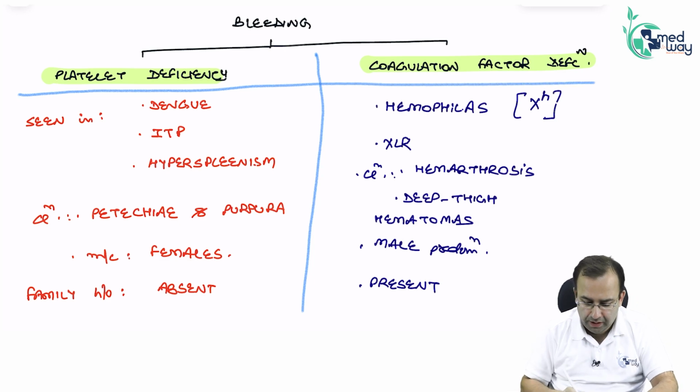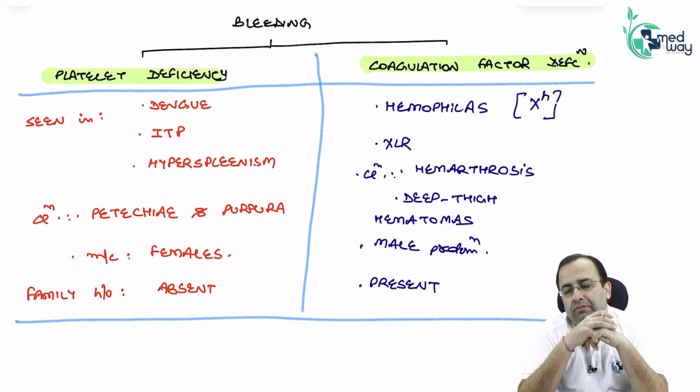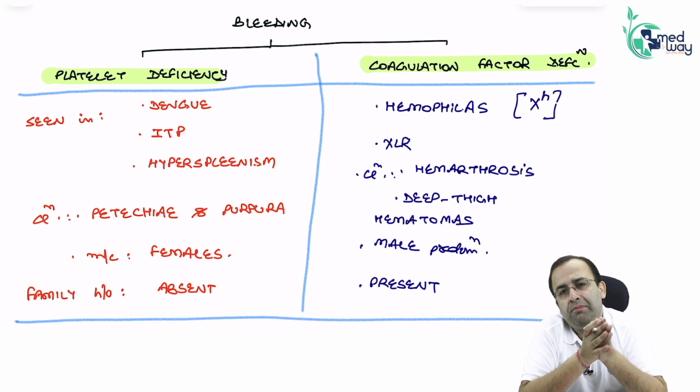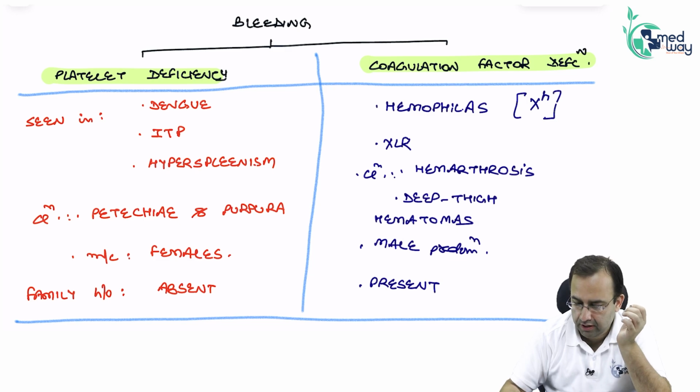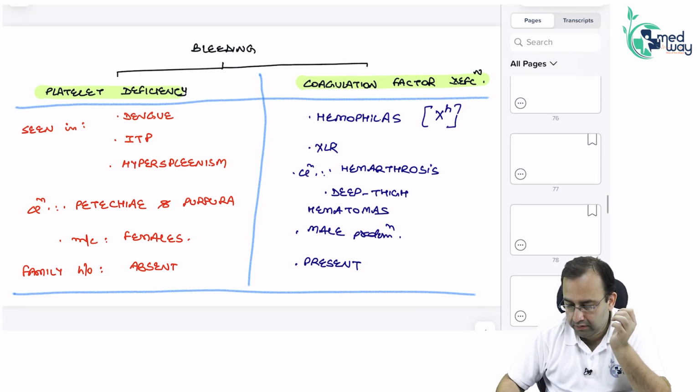These are the two main types of bleeding. Whenever a patient comes with bleeding, we have to check whether it is a platelet deficiency bleeding or a coagulation factor deficiency.